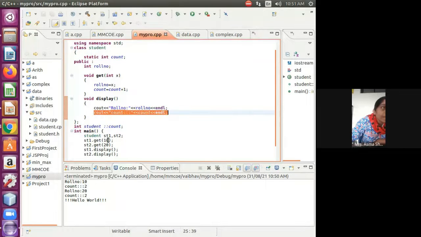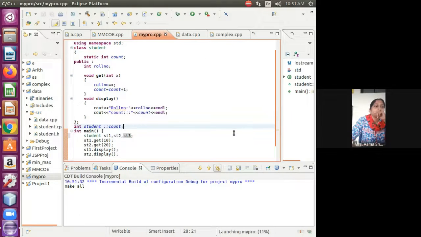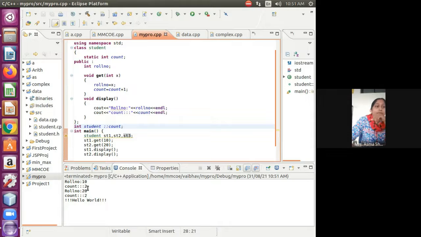For the first object 10 is allocated, for the second object 20 is allocated, and when I use this, the counter variable is increasing by 1. First it is 0, then 1, then the second object is created. Now st3 we have created, but still we are getting count equal to 2 because we haven't.